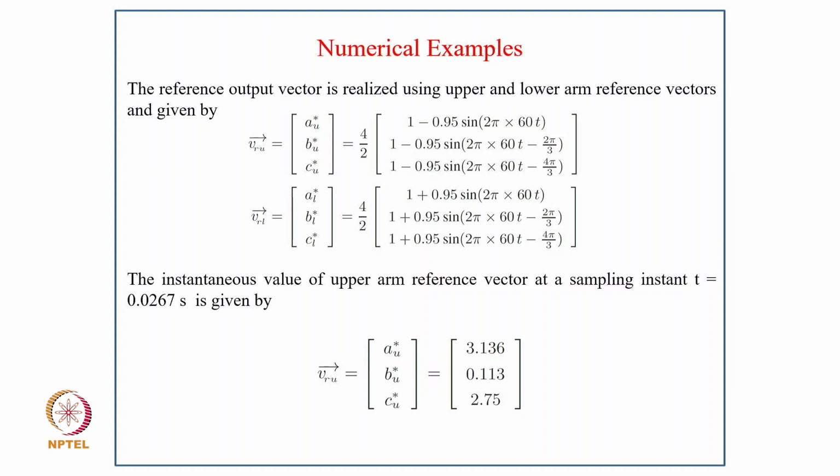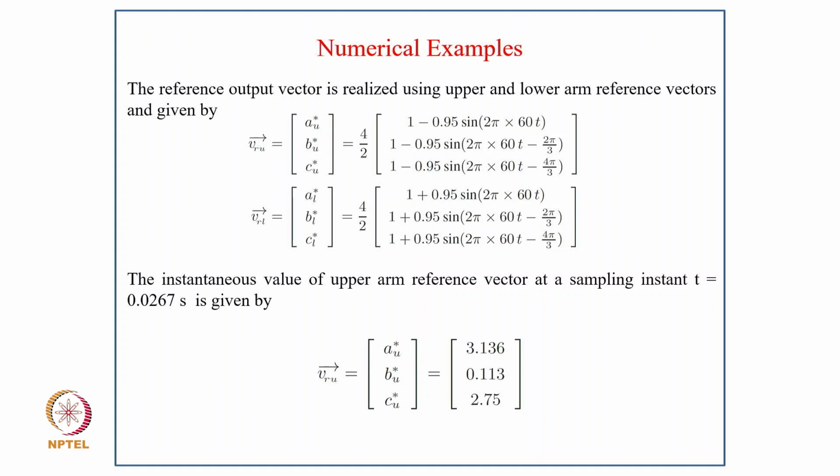The reference output voltage vector is realized by using upper and lower arm reference vectors. VRU = (aU*, bU*, cU*) = 4/2 [1 − 0.95 sin(2π·60t), 1 − 0.95 sin(2π·60t − 2π/3), 1 − 0.95 sin(2π·60t − 4π/3)], and VRL = (aL*, bL*, cL*) = 4/2 [1 + 0.95 sin(2π·60t), 1 + 0.95 sin(2π·60t − 2π/3), 1 + 0.95 sin(2π·60t − 4π/3)].